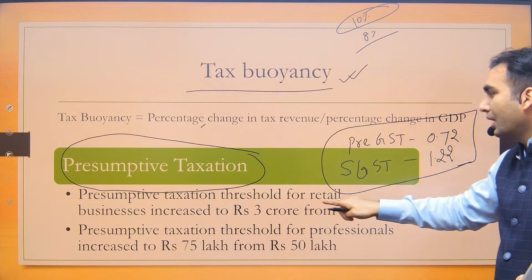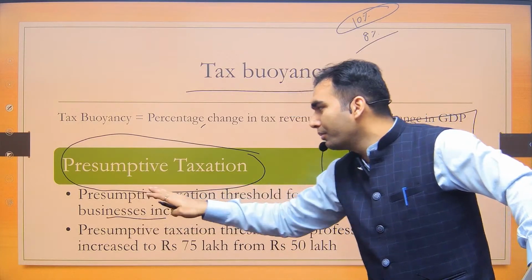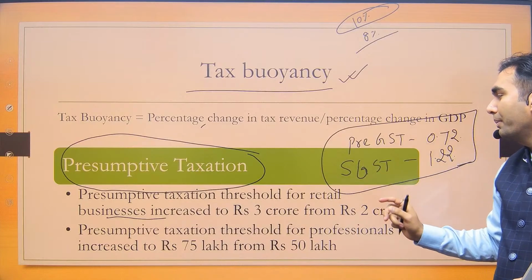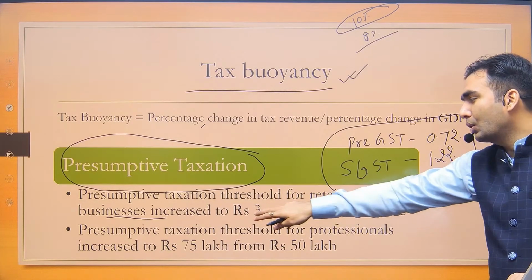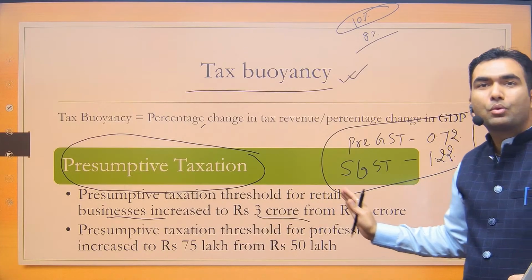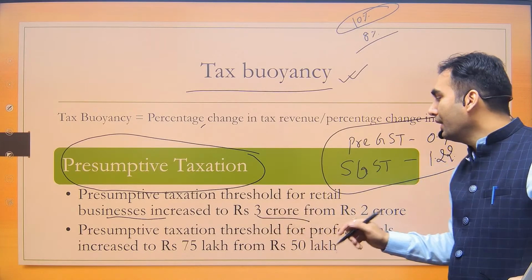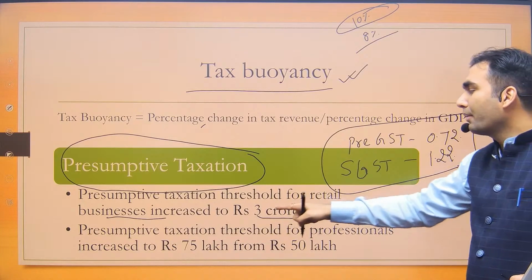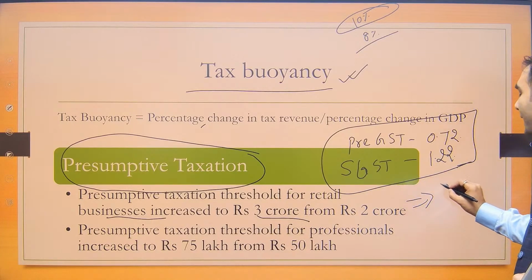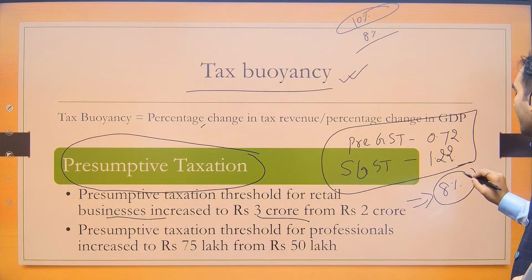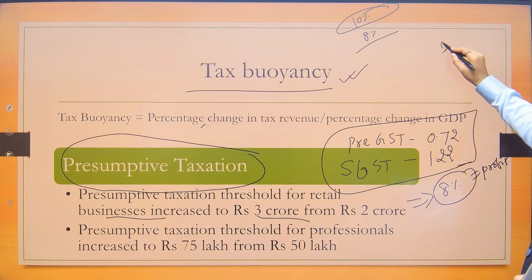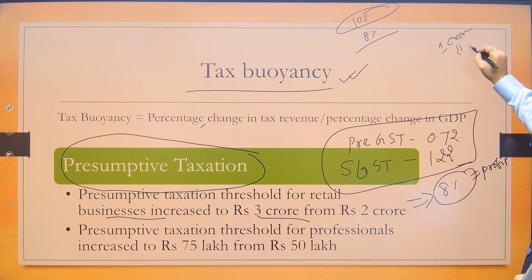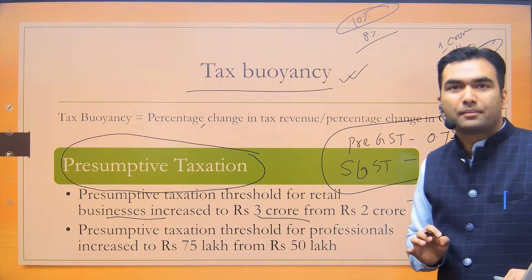Now, small retail businesses have to pay some taxes. For them, it would be presumed that if their business is less than 3 crore rupees, this was increased from 2 crore to 3 crore, then 8% of that business is their profit. It would be assumed. So if I have done a business of 1 crore rupees, it would be presumed that 8 lakh is my profit and I will pay tax on 8 lakh rupees.